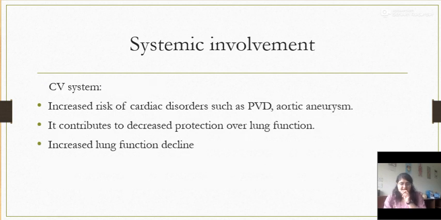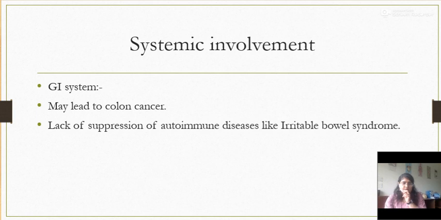The second systemic involvement is the cardiovascular system. Here, there is increased risk of cardiac disorders such as peripheral vascular disease or aortic aneurysm. It contributes to decreased protection over the lung function, and lung function will gradually decline. Next systemic involvement is about the GI system, gastrointestinal system. It may lead to colon cancer, and there is lack of suppression of the autoimmune diseases like irritable bowel syndrome.